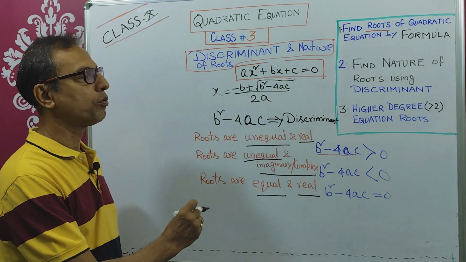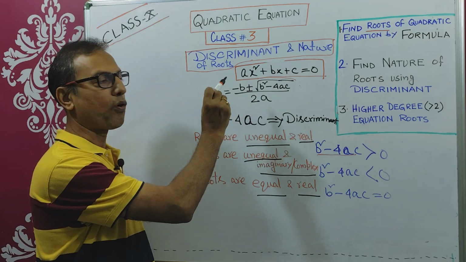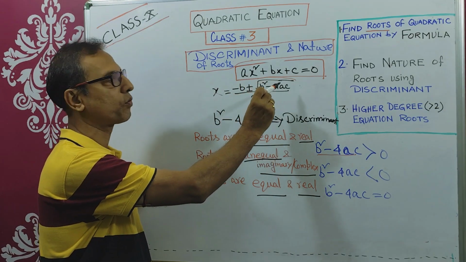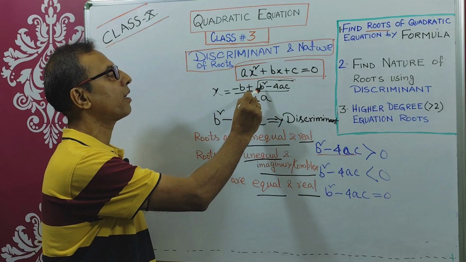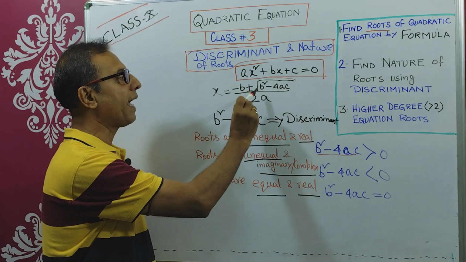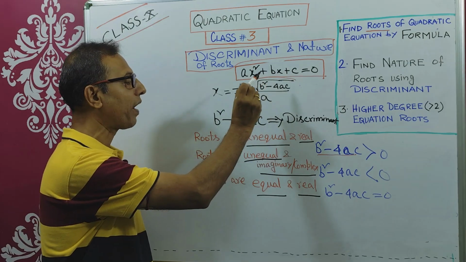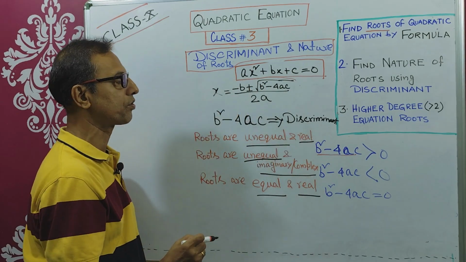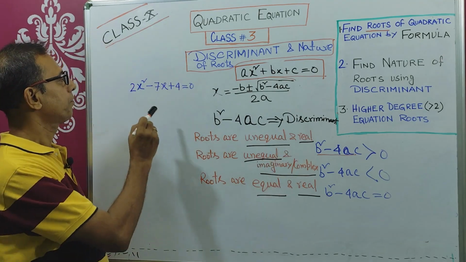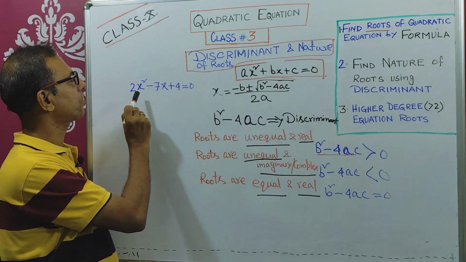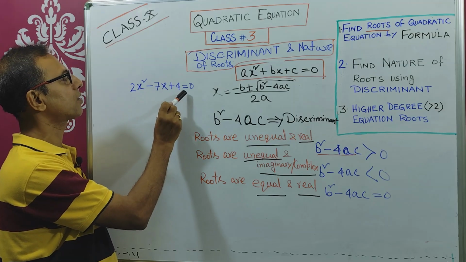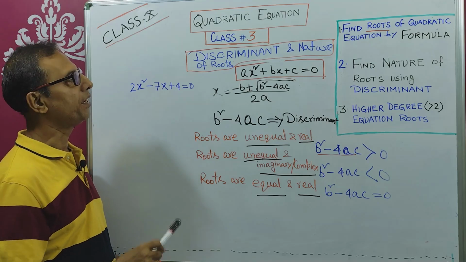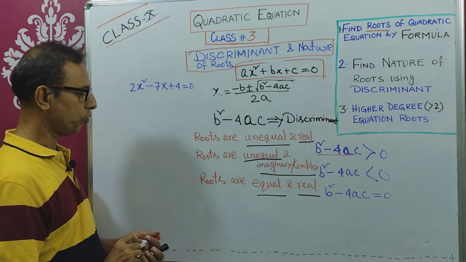So that's how, in the formula x equals minus b plus or minus root over b square minus 4ac by 2a, the discriminant part is b square minus 4ac, that you can utilize to find out what will be the nature of the roots for a given quadratic equation. Let's say there's a given quadratic equation 2x square minus 7x plus 4 equals 0. You are asked to find out the nature of roots. So what will you do?